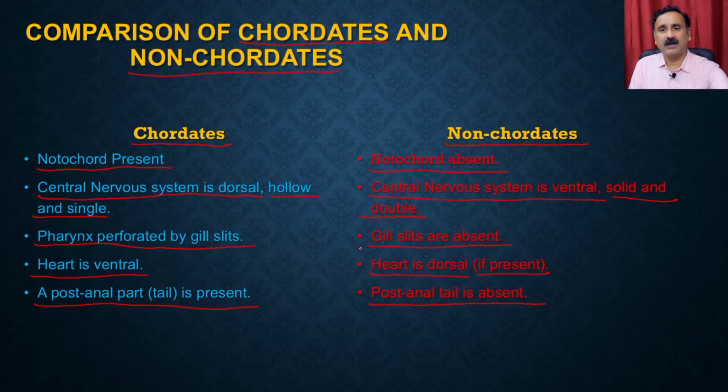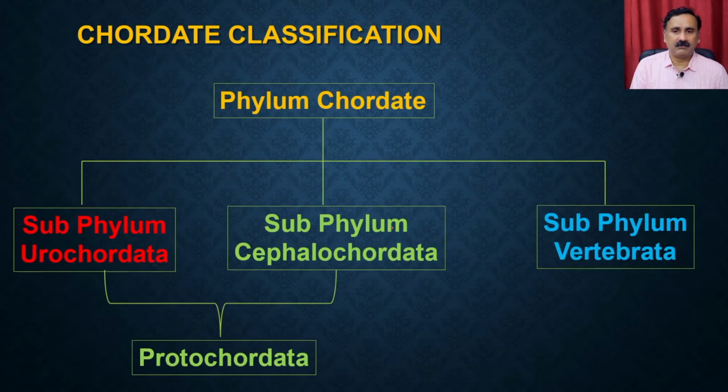chordata. The chordata is a very big phylum. The chordata is further divided into three subphylums. These are the Urochordata, Cephalochordata and the Vertebrata. Cephalochordata and the Urochordata are considered to be protochordata, which means they are not going to have a well developed system. So let's first discuss the subphylum Urochordata, and then we are going to discuss the subphylum Cephalochordata.